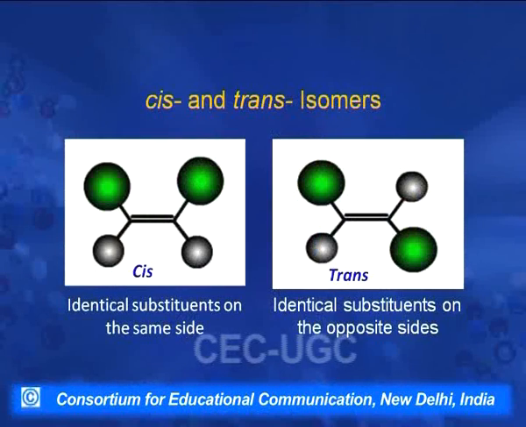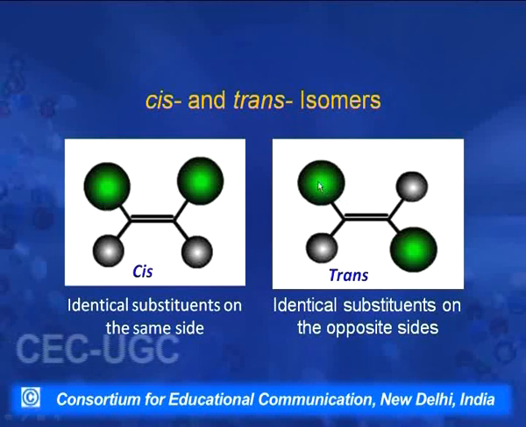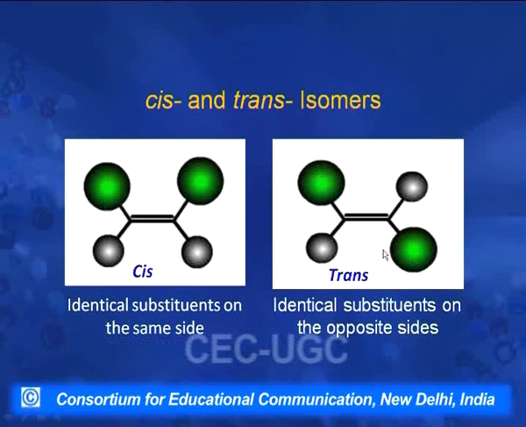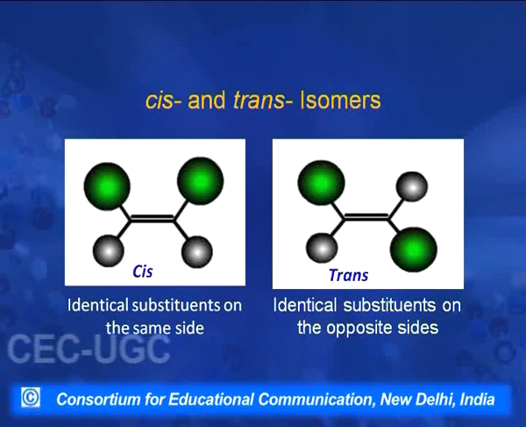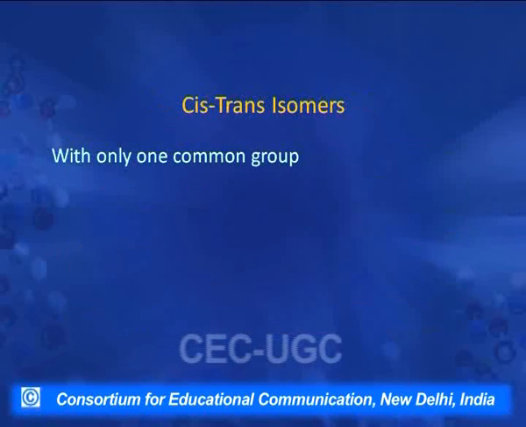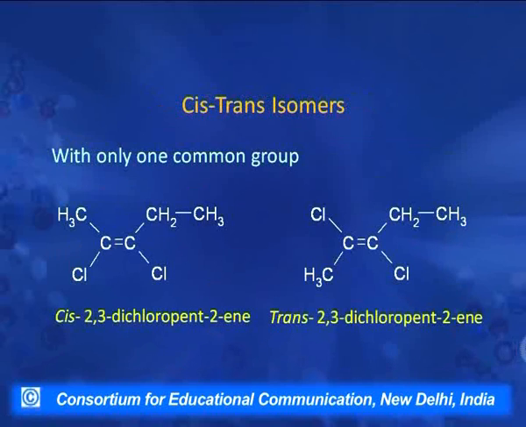Let us take another example. A similar type of example shown only with the help of a model structure: if there are similar groups, they may be any group, then if they are on the same side, the isomer is cis, and if they are across, then they are trans. But suppose a molecule has only one common group. These are the molecules where both the groups are common.